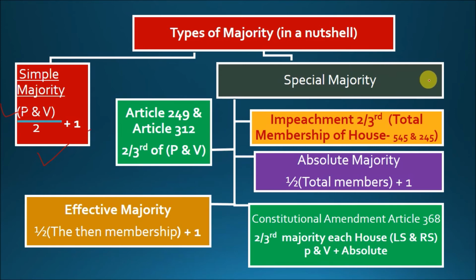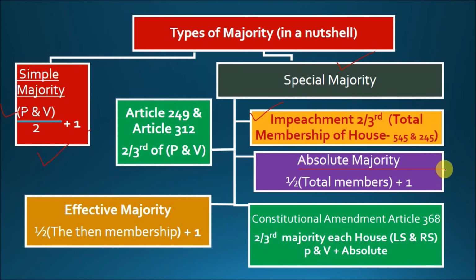Second one is special majority. Special majority can be classified further into 5 types. First one is impeachment of president, in which case 2/3 of the total membership of the house, that means of 245 of Rajya Sabha and 545 of Lok Sabha, so 2/3 of the total membership of the house should vote for it separately.